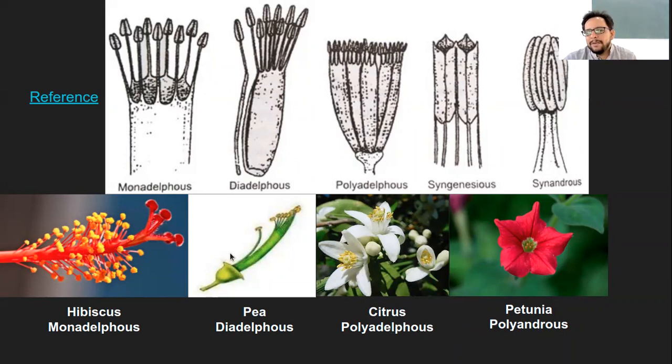So again, by the name itself, you should remember this is just a general representation of how they look. Monodelphous can have fused stamens, but the anthers are free and individually single. In diadelphous, there will be distinctly two groups. This is again a representation of the pea plant, where one is single and the other group is separate. While in the case of polydelphous, there will be many groups of fused bundles of the stamen.